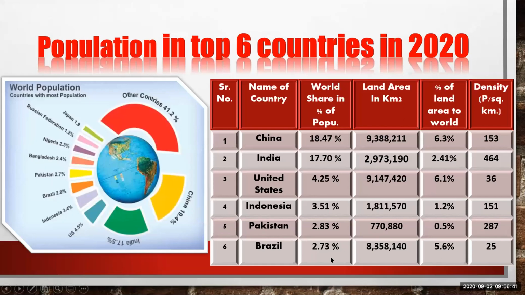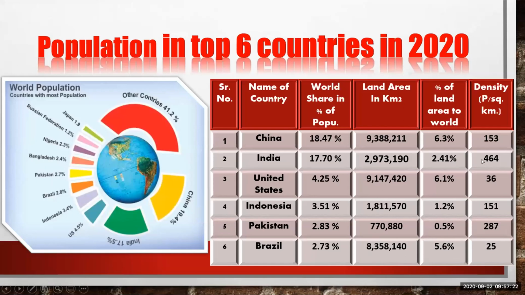Means census 2010 of Brazil. Brazil shares 2.73% of the world population. And the land area is also large, and it holds 5.6% of the world's land area. And the density of population is very low. Means it is only 25 persons per square kilometer, and it is obviously very low as compared to India.